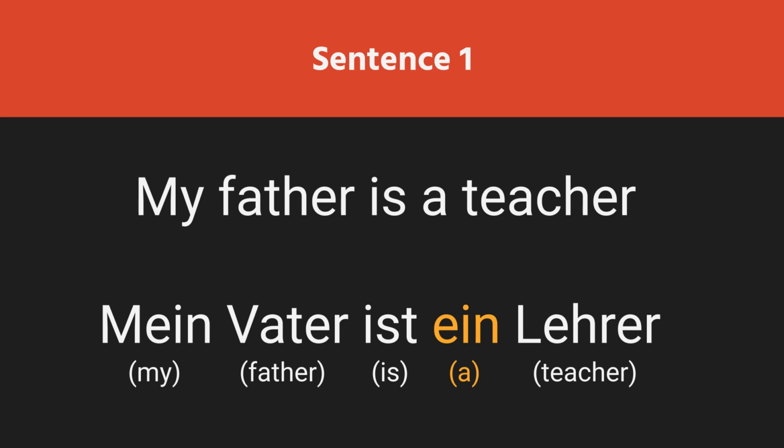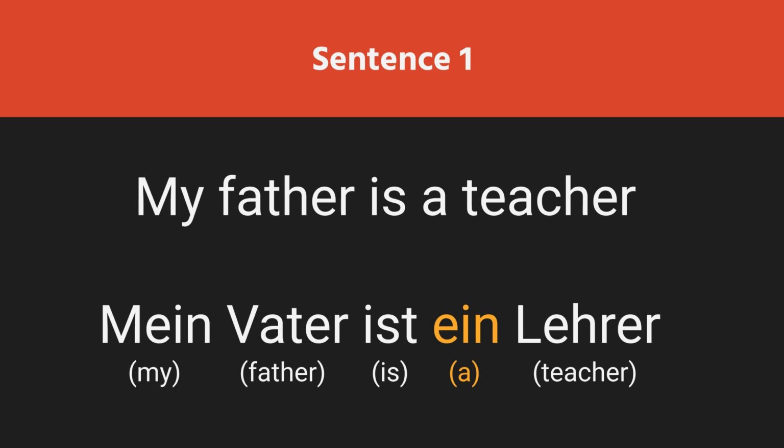Because the noun here, Vater, is a masculine noun, that's why it's followed by the possessive pronoun mein. You will see in the next slide that if this noun is a feminine noun, then the possessive pronoun in that case turns out to be meine. Because the noun Vater is a third person singular form in the present tense, that's why it's followed by the verb ist.